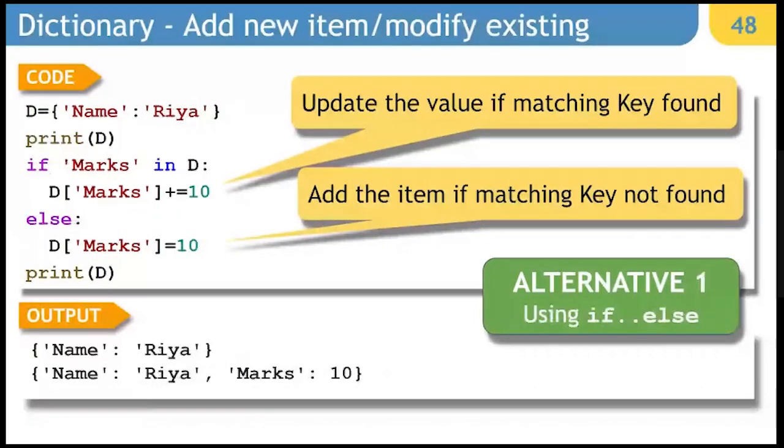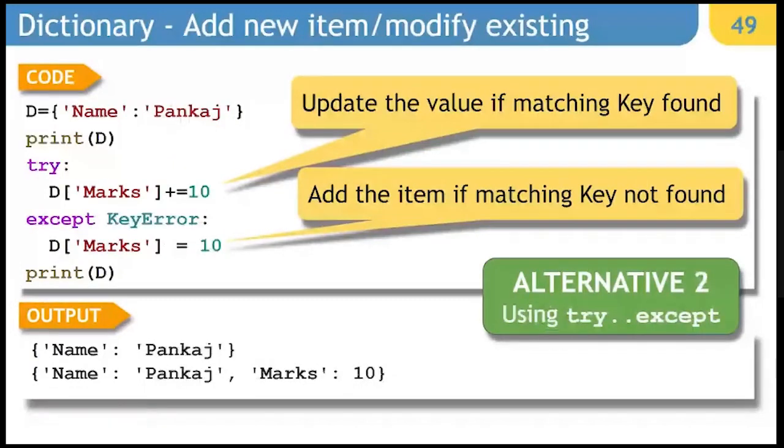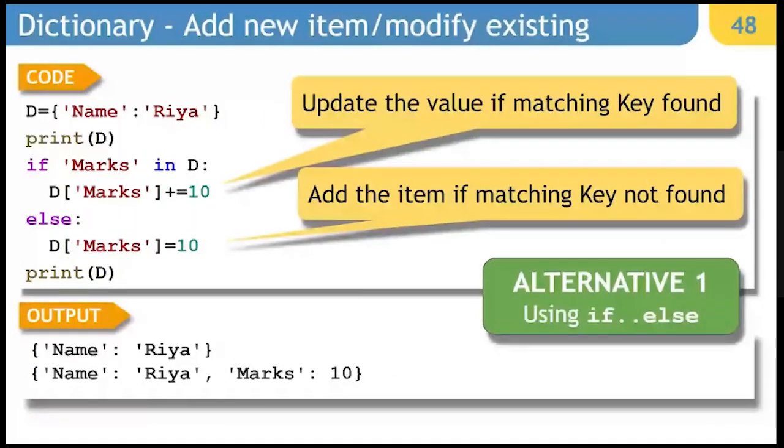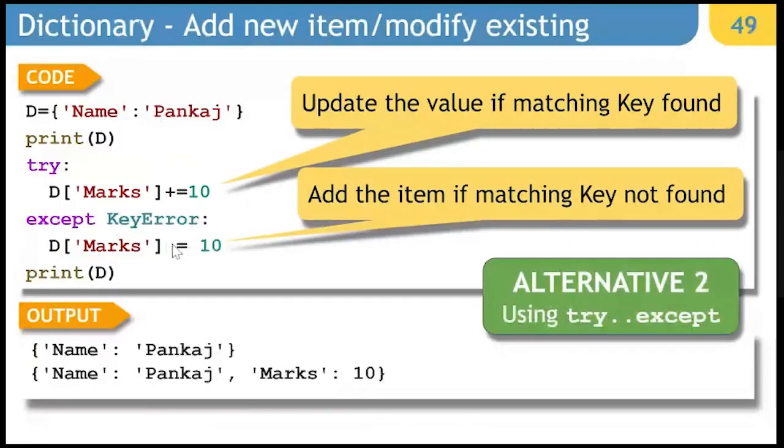you can use try except, right? So just look at this example first, where if marks is present in this, then you add, and if it is not present, you simply assign. Whereas in the second case, we are not checking that way. We are simply trying to increment marks by 10, but if it is a key error, you simply add marks as a new key value pair and assign it 10 as the value. So you can see both the examples are going to do the same thing, one using an if statement, another using try except.